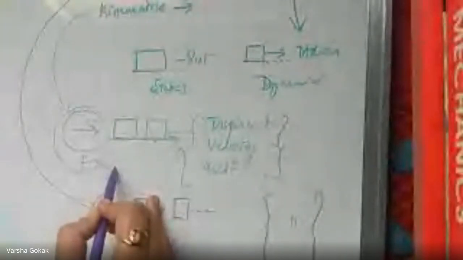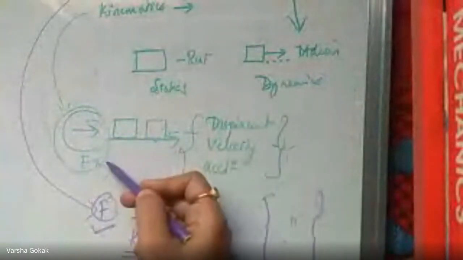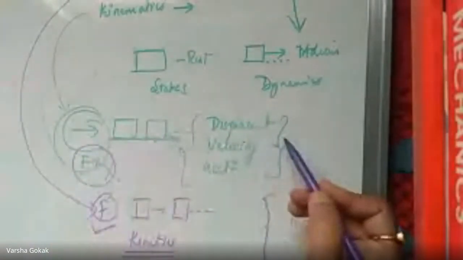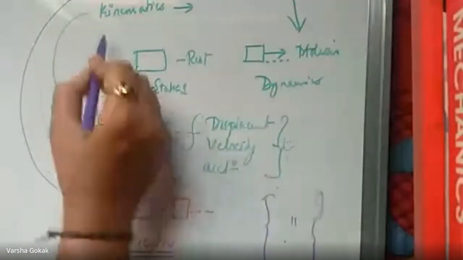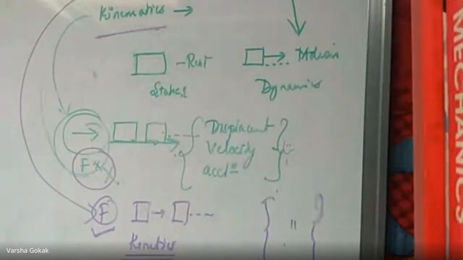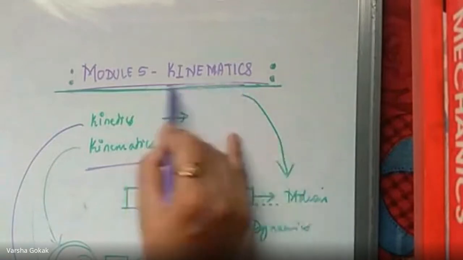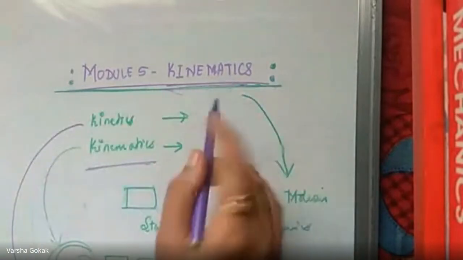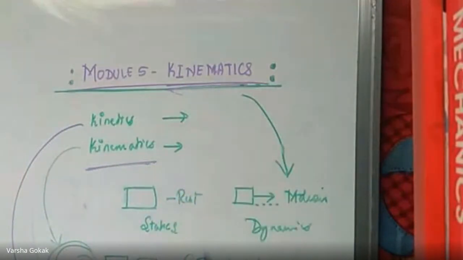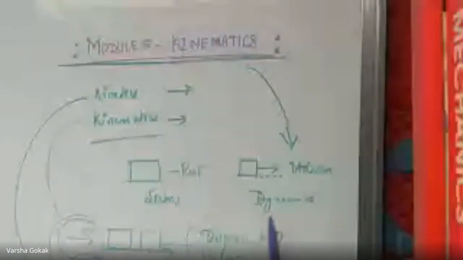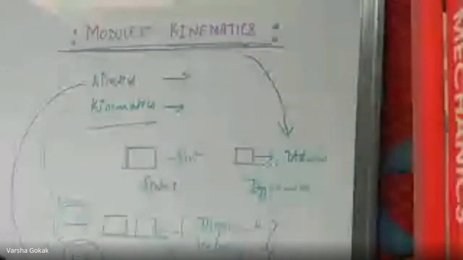And if I'm not considering the force that is acting on the body, but I'm only worried about the parameters, these come into the picture only because of the force, but we will not study this force. Only the parameters then become kinematics, and you have kinematics in your syllabus. When I'm talking of module 5, dynamics or kinematics, you will be dealing only with kinematics. We are not dealing with kinetics. That is the study of these various parameters or geometries of motion of the body without considering the cause of the motion, that is the force. So this is the definition of kinematics.